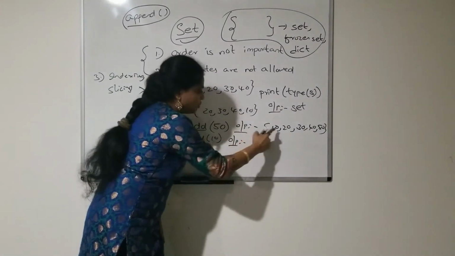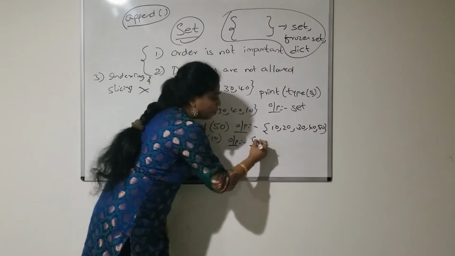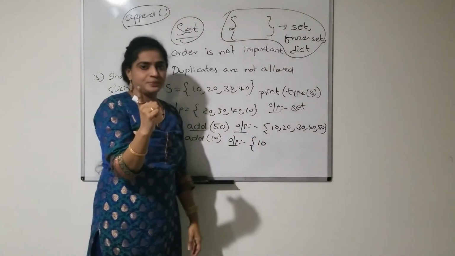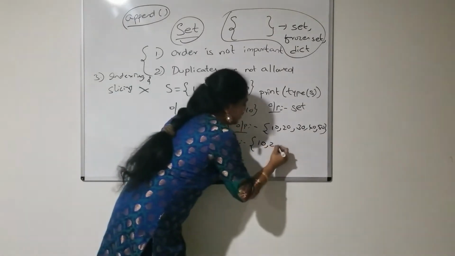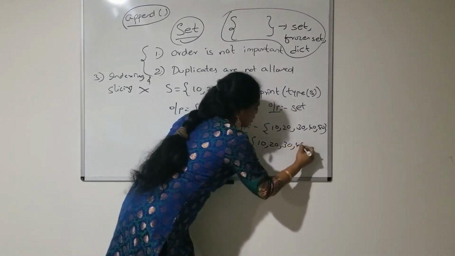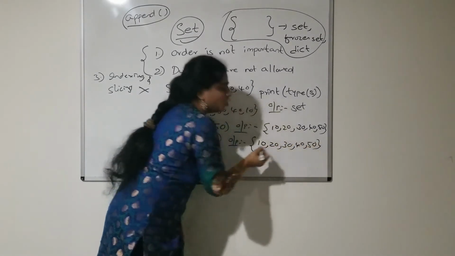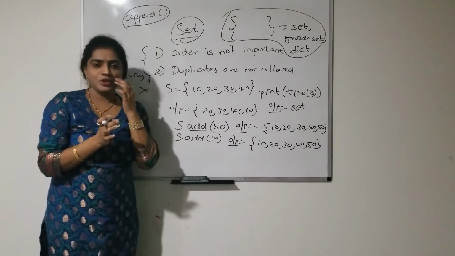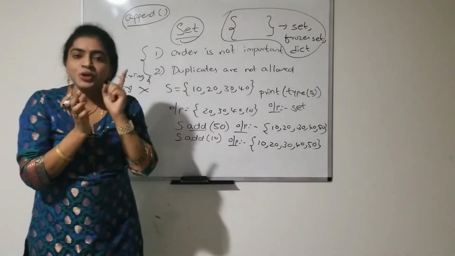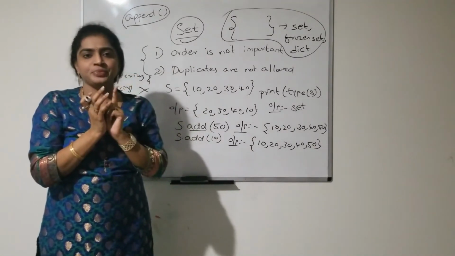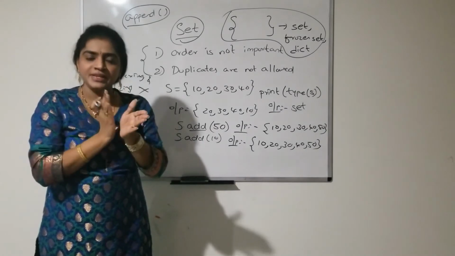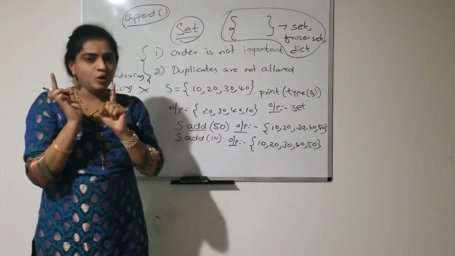Instead of 10 two times, it will display 10 only one time, not two times. 10, 20, 30, 40, 50, because in a set no duplication is allowed. In a set, it will consider unique values. Unique values only it will take. No duplications are allowed in the set.